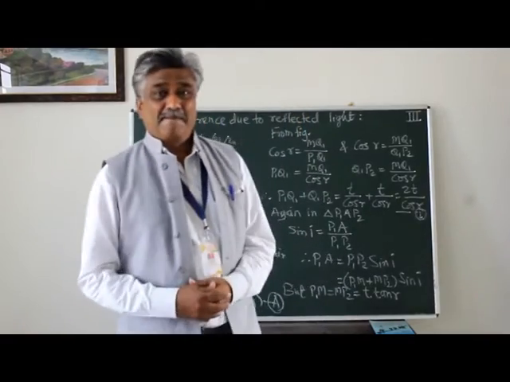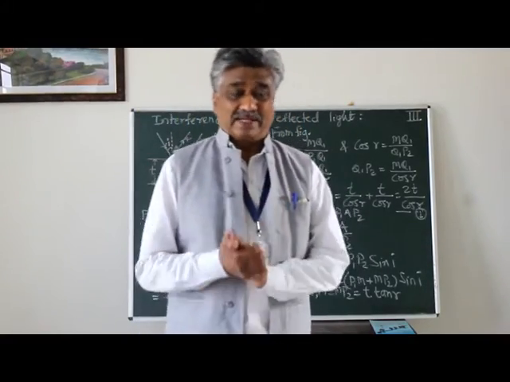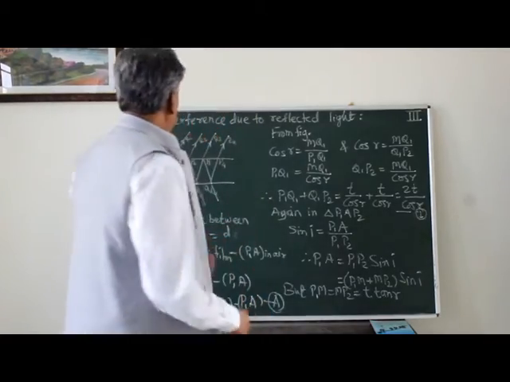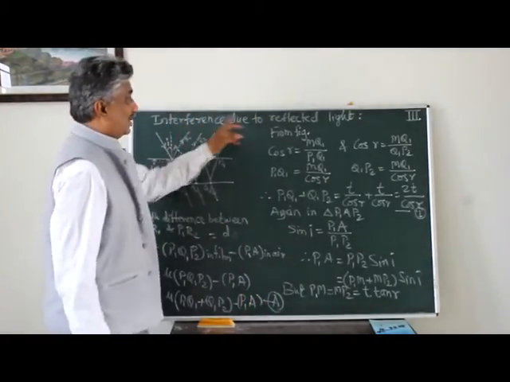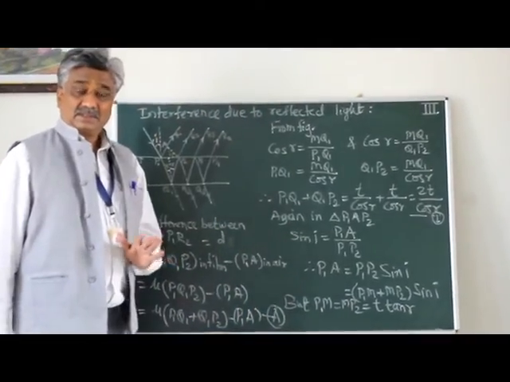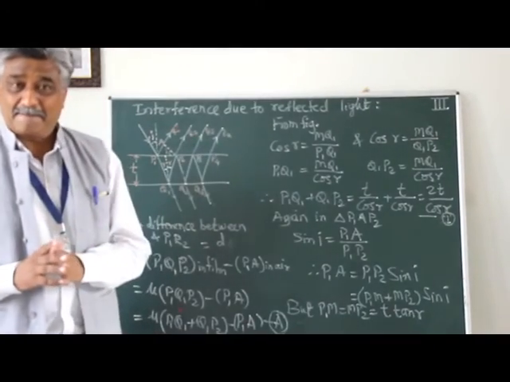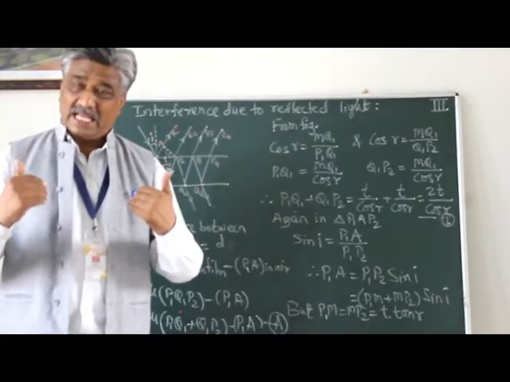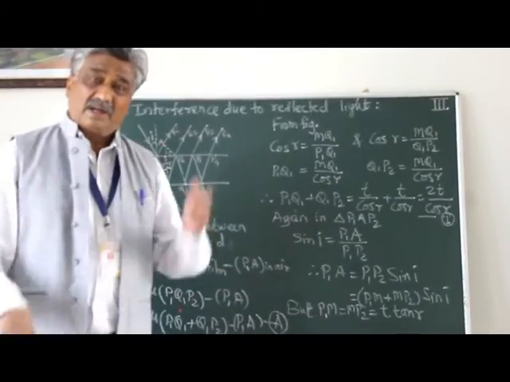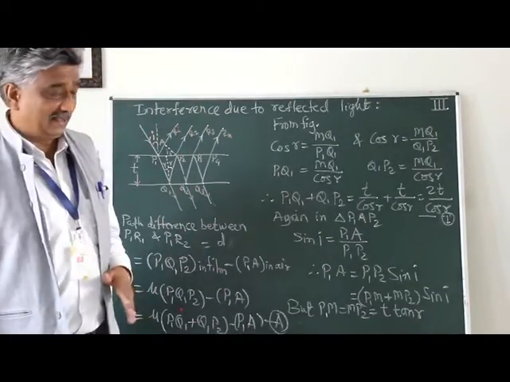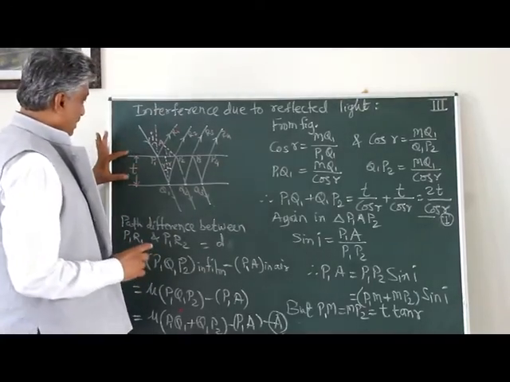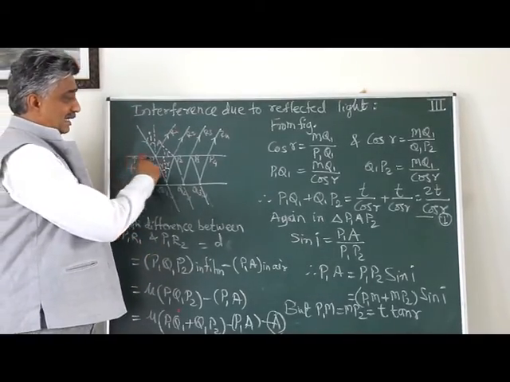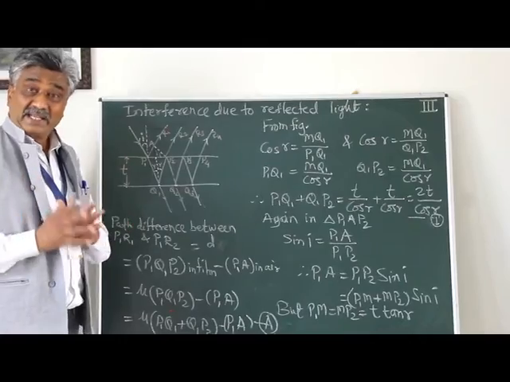Now we will study the theory of interference. Let us look at the theory for interference due to reflected light. The interference can be obtained by reflected light as well as transmitted light, but now we are considering only reflected light. Consider a parallel-faced thin film which is transparent in nature.